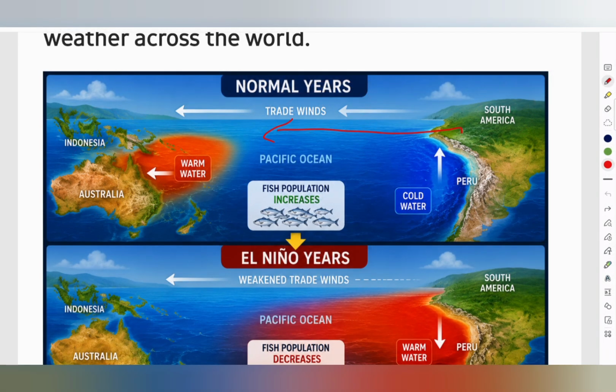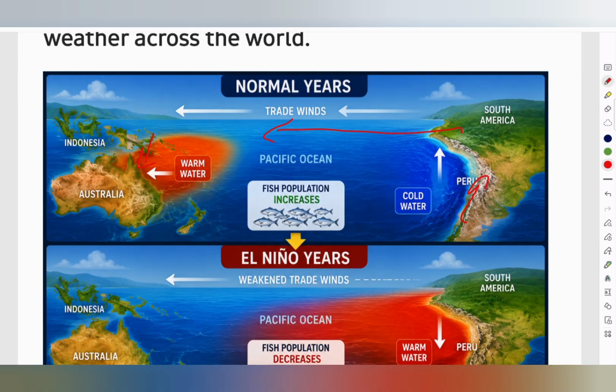So under normal conditions, everything remains perfectly balanced. Trade winds are strong. Warm water remains near Indonesia. Indonesia receives heavy rainfall. Cold nutrient-rich water rises near Peru. Fishing remains highly productive. Everything is functioning normally.